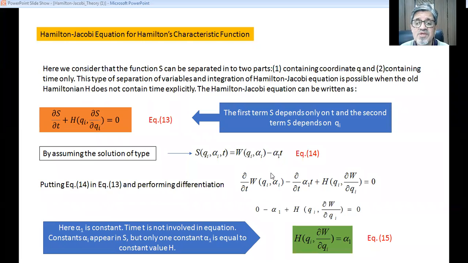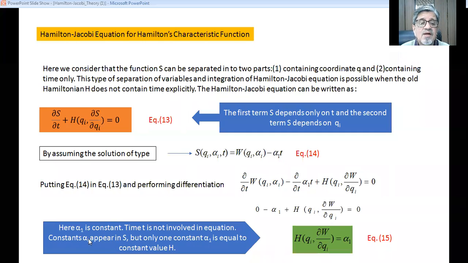In the first term there is no t, so differentiation with respect to t becomes 0. Here t is there, so differentiation will be minus alpha 1, and here it is with respect to ∂W/∂qi. So ultimately the equation will be minus alpha 1 plus this term. If you take alpha 1 to the right hand side, this is the form of the equation, and that is equation number 15.